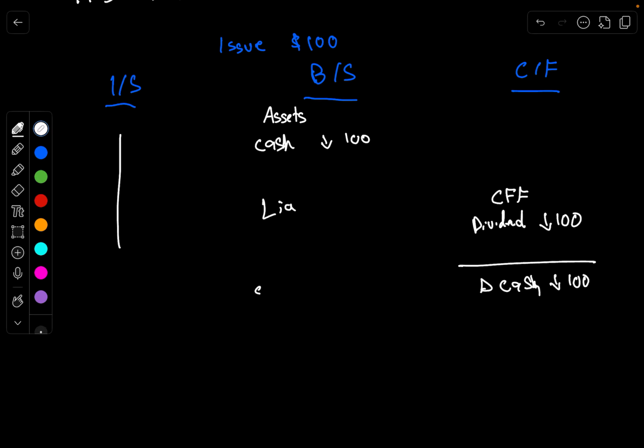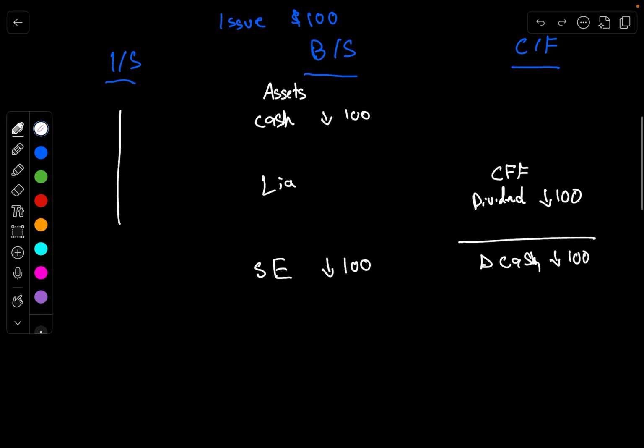So our cash is going to go down, and in our shareholders' equity, well, what did we do? We decreased our shareholders' equity. That's $100 that is no longer attributable to the owners of the business. This is money that is leaving the firm, right? So because of that, that's going to be a decrease in our shareholders' equity, right? So our cash goes down and our shareholders' equity went down.